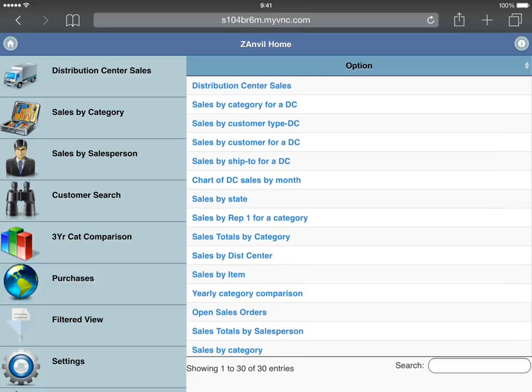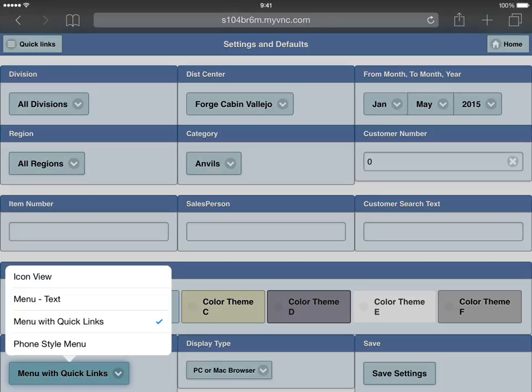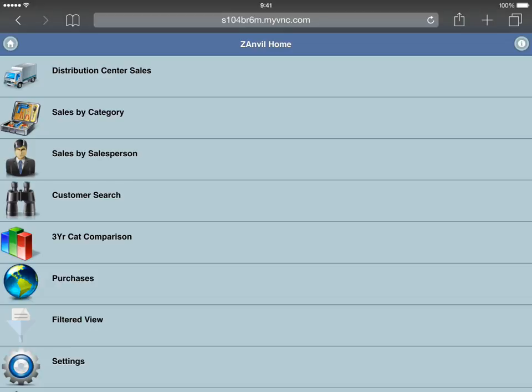For phones and smaller tablets, there is a phone style menu. On the phone style menu, you simply have links direct to the options that are configured for phones.